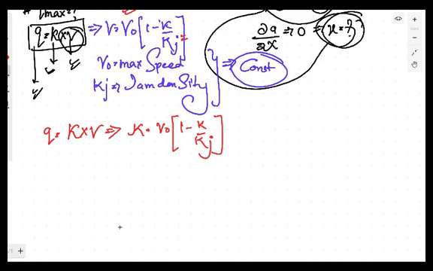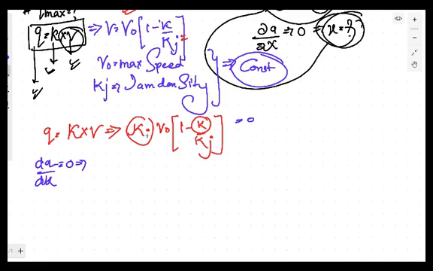In this relation, you can see that you have only one variable quantity, that is K. K is here, K is here. The rest of the quantities are not variable, they are maximum or constant. It means that now we have a single variable function, and we can differentiate this function with respect to the variable which is present here. You can differentiate dq upon dk and put that equal to 0.